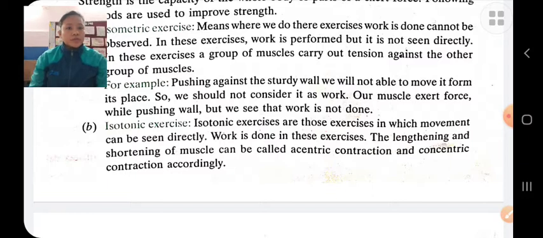Work done in isotonic exercise: there is a visible movement. Work is done in this exercise. The length of the muscles changes, that is concentric and eccentric. Concentric, like upward movement of our hand. Eccentric means downward movement of our hand, push up, etc.